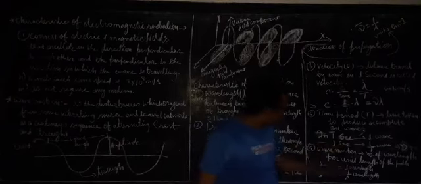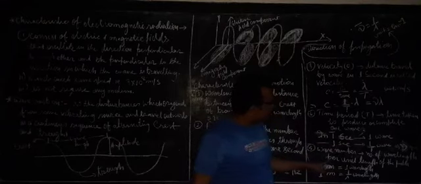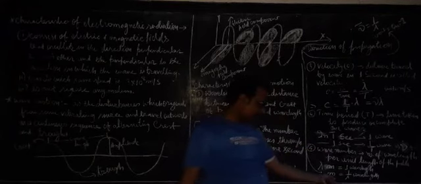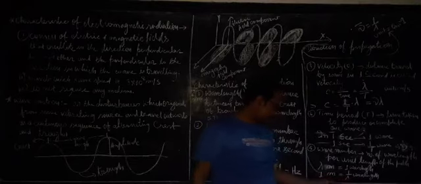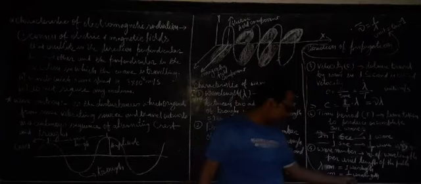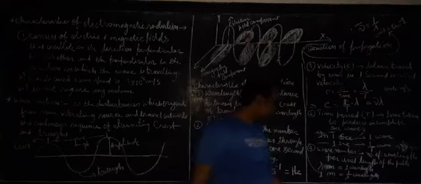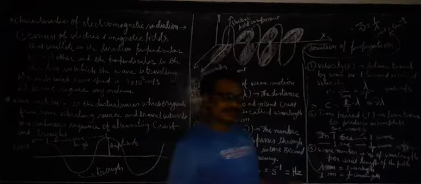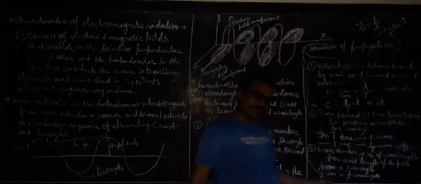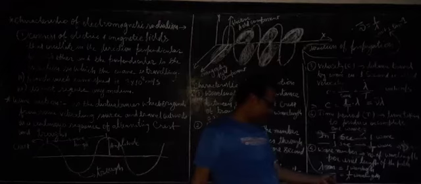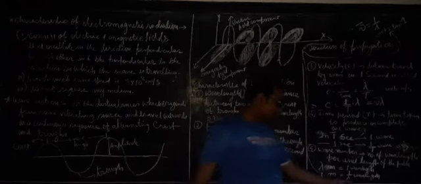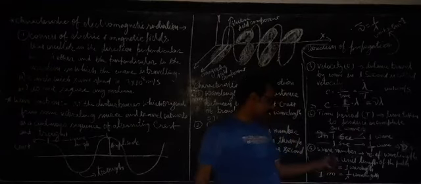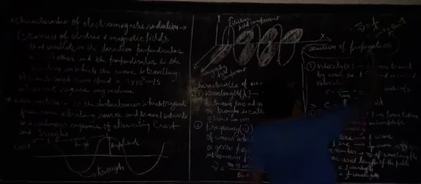It is the number of wavelengths produced per unit length of the path. So it is per unit. In 1 meter, how many wavelengths are produced? 1 by lambda. Per unit length means per 1 meter. So in 1 meter path, 1 by lambda wavelengths are produced. That is why this 1 by lambda is nothing but wave number.